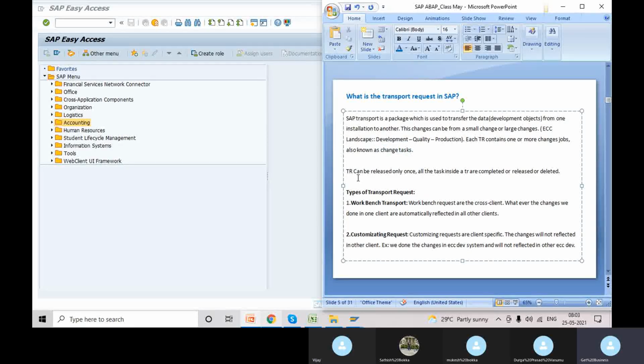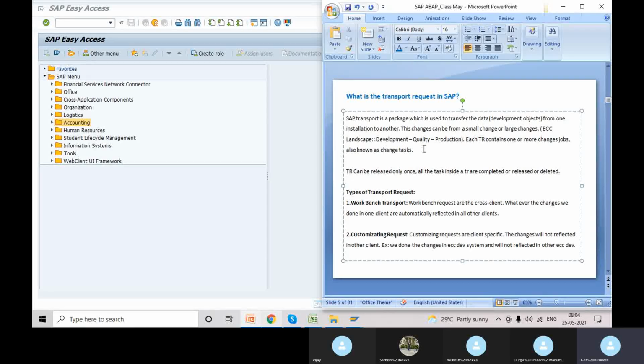Once that task is done and unit testing is also done in development, we have to move to quality. Before moving to quality, we need to release the transport. I'll show you how to release the transport. Once you release the transport, only then will it move to quality and production. Only for quality do we have to release. After that, in quality we don't need to release. The release activity happens only in development. The remaining is taken care of by the transport layer, which basis configures in the background.